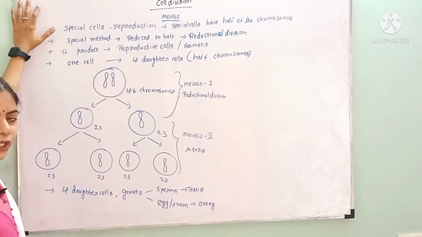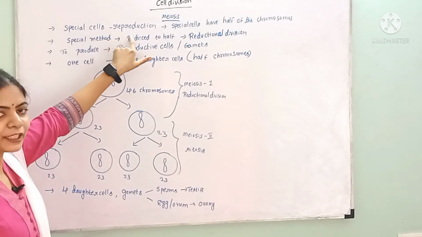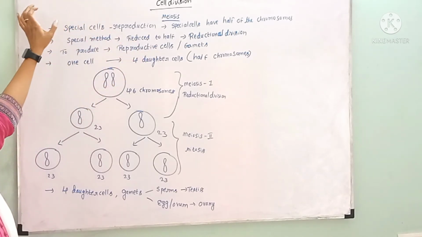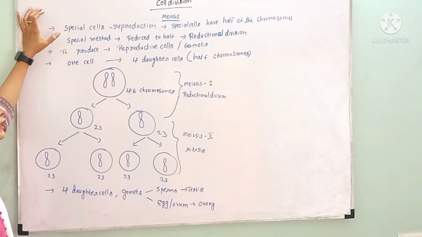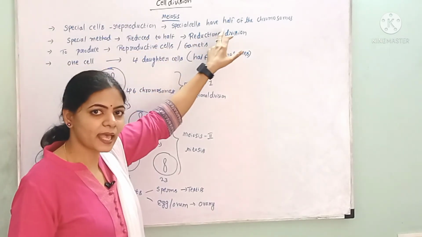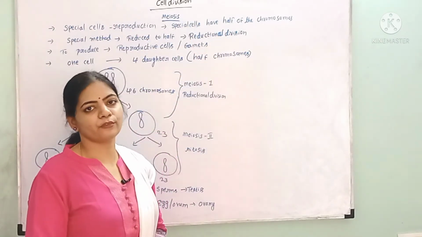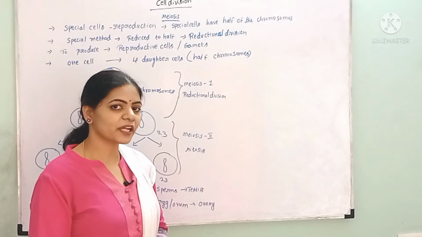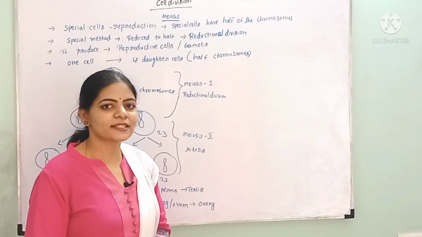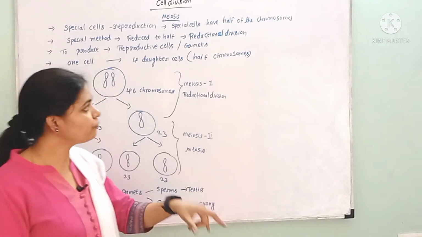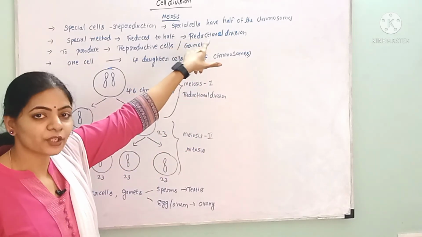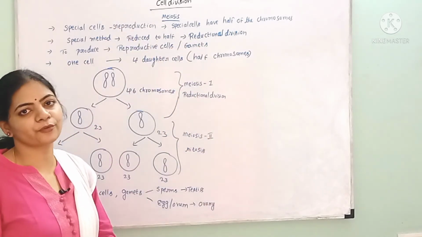So in our body, to carry out reproduction, we need a special type of cells. These special cells must have half the number of chromosomes. In the mitosis, what we have studied, the daughter cells have the same number of chromosomes. But here, the daughter cells must have half the number of chromosomes.